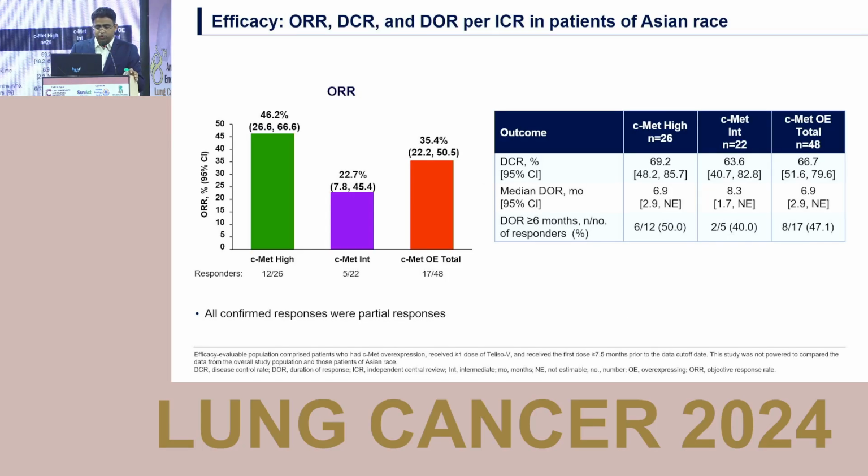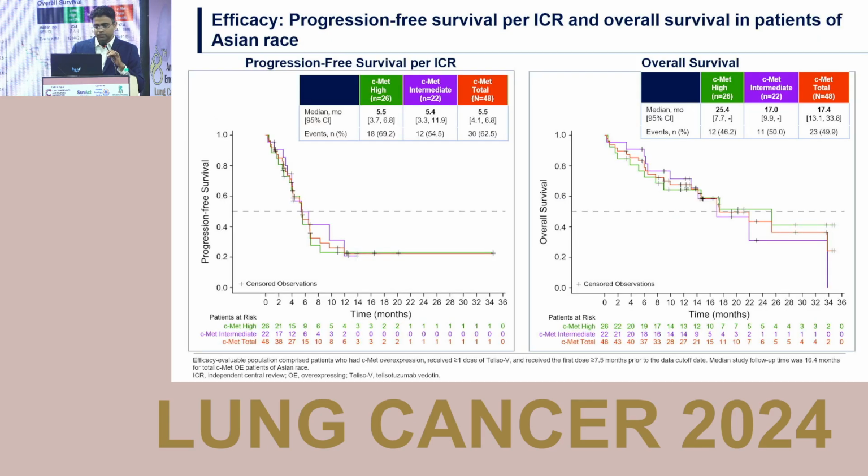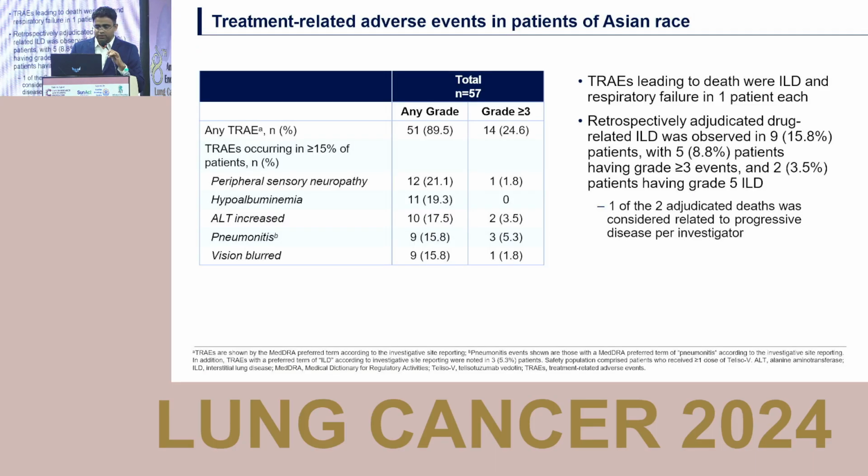This is the response rate in the Asian population, almost similar to the global population at 35%, and those with higher expression had a 46.2% response rate. This is the PFS, which in the third line was around 5.5 months, and the overall survival was in the range of 17 to 18 months.